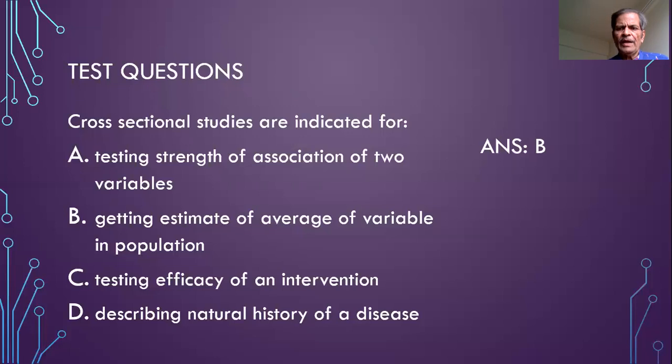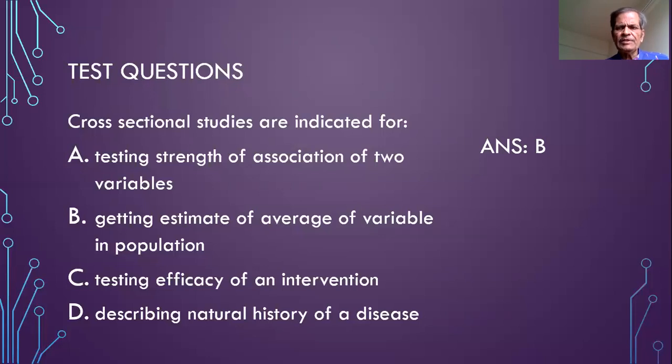Time stops. And the answer is B. B, that is getting estimate of the average of variable in the population. So for that, cross-sectional study can be undertaken. For strength of association, it will be an association type of question, and the analytical study will be required for that. For testing the efficacy of an intervention, the experimental study, because there is an intervention involved and its efficacy is to be found out. So here again, this objective will not be fulfilled by a cross-sectional study.